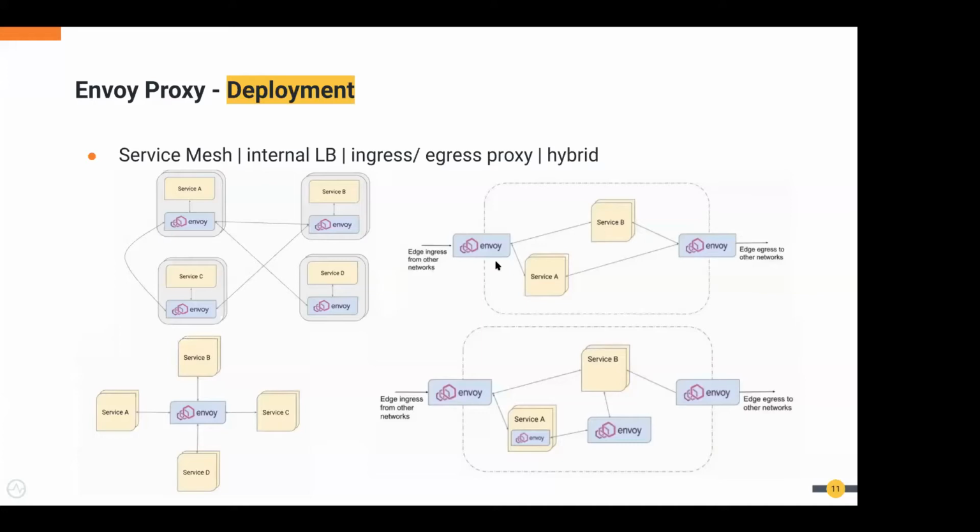And also it can play the role of ingress and egress, and it can also be configured as a hybrid option where it acts as both service mesh and an ingress and egress proxy. So these are the different deployment patterns. There are a couple more additional deployment patterns, but these are the ones used widely in the industry.